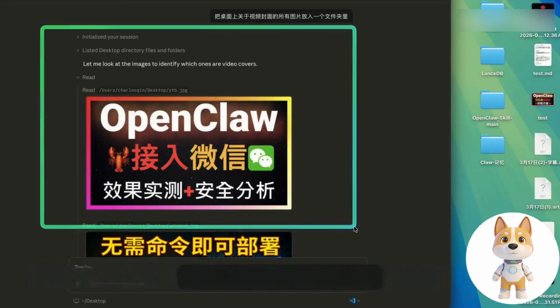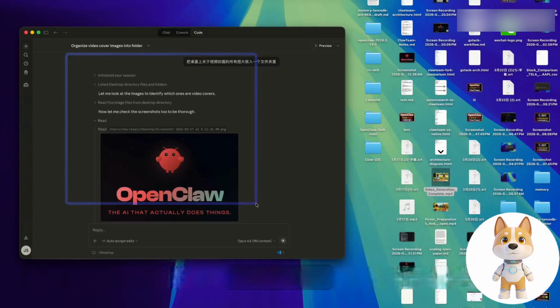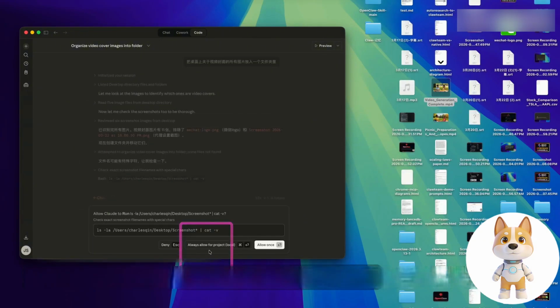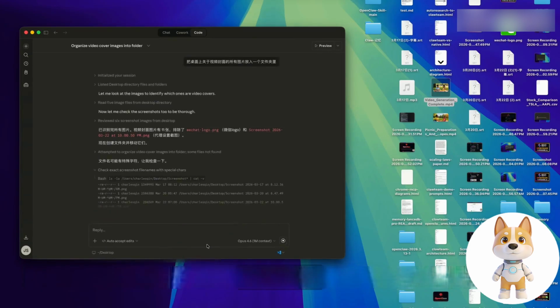images on my desktop related to the cover of the video. Then we'll see if it can correctly associate these with each other. The images related to the cover should all go into a folder. It reads these image files on the desktop. Here it mentioned that all the pictures have been identified. Here we need to authorize permissions and let it operate.